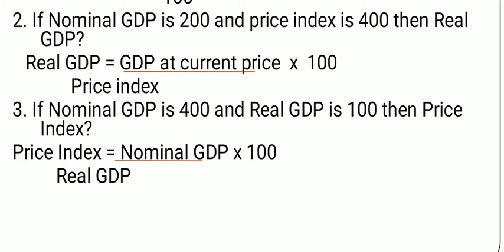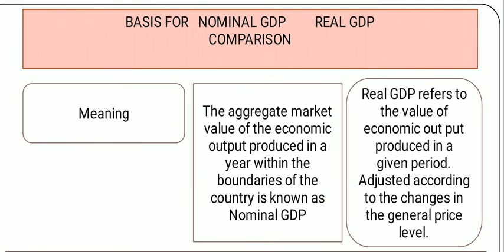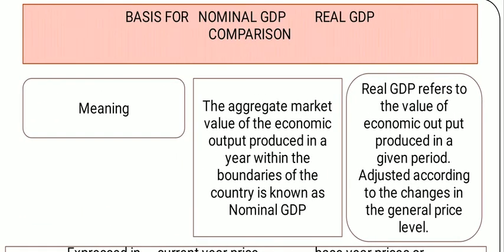400 by 100 into 100 means 100, you can show the answer here: 400. The price index will be 400. Now we'll discuss the basic differences of nominal GDP and real GDP, meaning nominal GDP in comparison to real GDP.